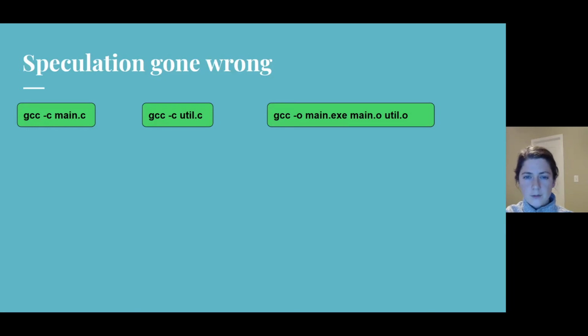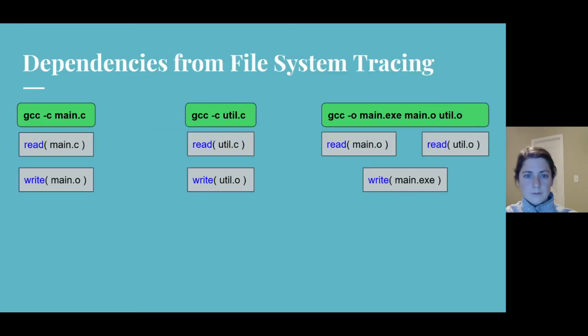It is possible for Rattle to run commands in parallel that shouldn't be run in parallel. So let's talk about what happens in that case. Let us consider what would happen if these three commands ran in parallel. Every time Rattle runs a command, as mentioned, it traces the system calls of the command. So as we saw before, Rattle would learn that for each command shown on this slide, files listed below are the ones the command read and wrote.